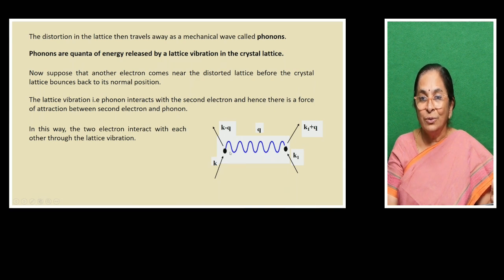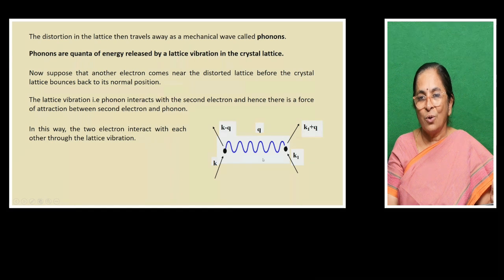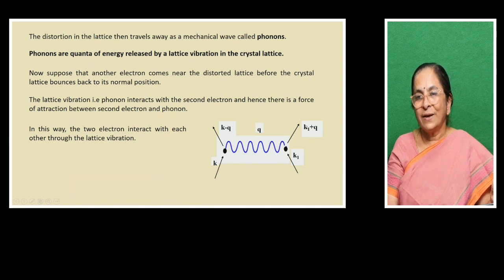This electron is losing some energy, so its wave vector becomes K minus Q. This quanta of energy travels in the form of a wave, and the second electron absorbs this quanta of energy and moves away from the crystal lattice with the wave vector K1 plus Q.